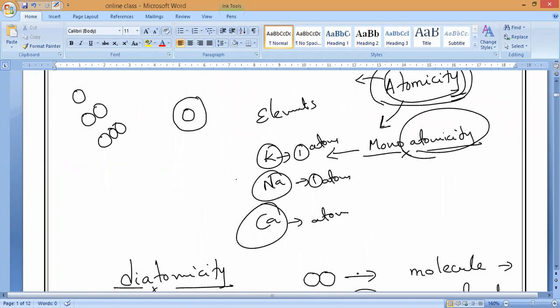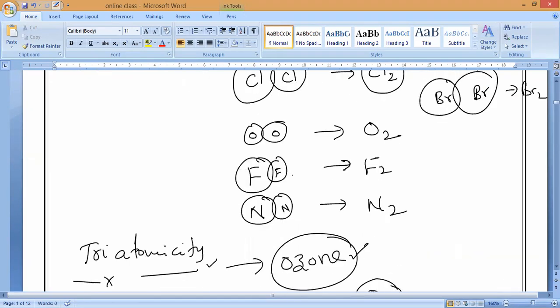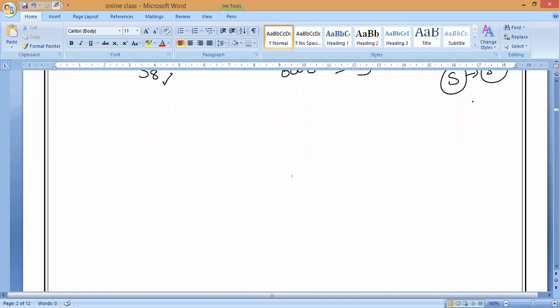If three atoms, it is triatomicity. More than three, we call it polyatomicity. Understand, everybody?